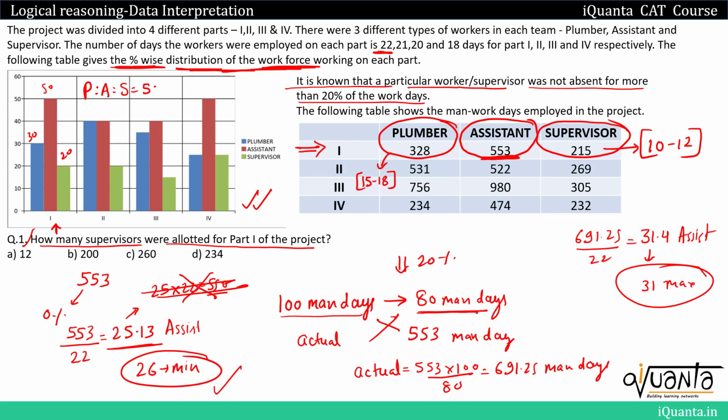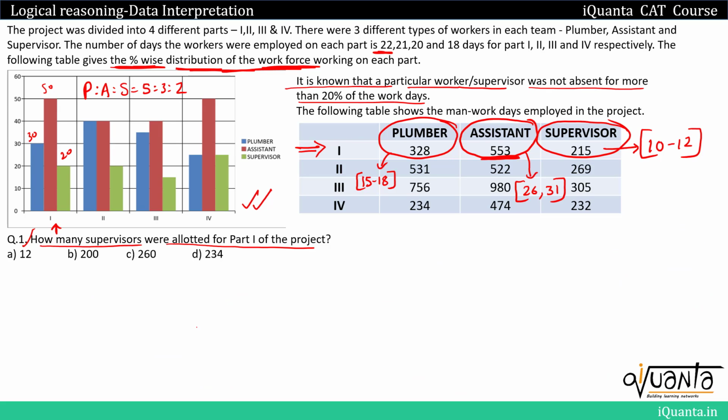The ratio is 5:3:2. So now we have the number of plumbers, assistants, supervisors in ratio 5:3:2. We also know the range for each. For plumbers, the range is 15 to 18, that means 15, 16, 17, 18. These can be the number of plumbers.